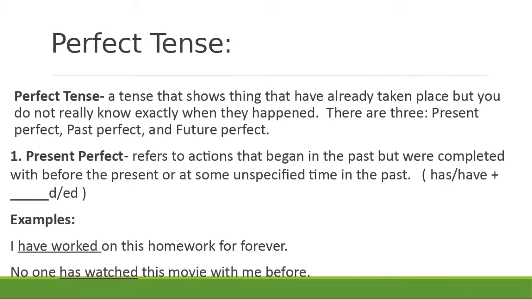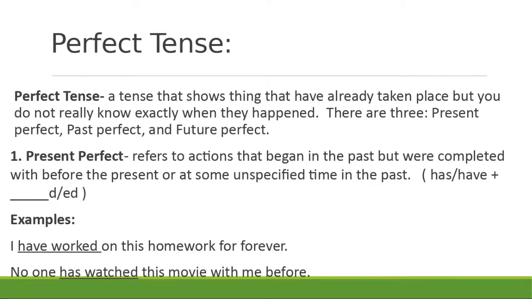So perfect tense is a tense that's showing things that have already taken place, but you don't know exactly when. So you can't boil it down to simple past, simple present, simple future. It's more of an area of time. Present perfect refers to an action that began in the past but was completed with or before the present or unspecific time of the past. So a little vague. Here's the part you need to know.